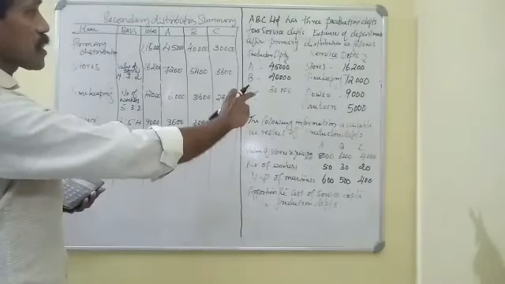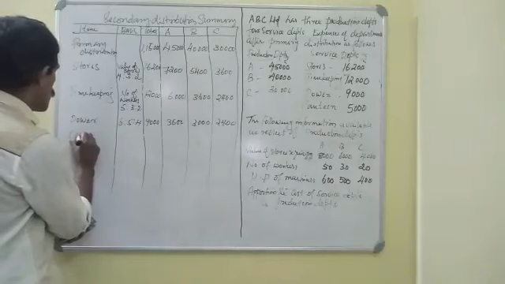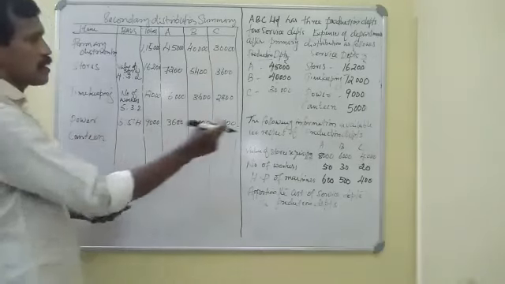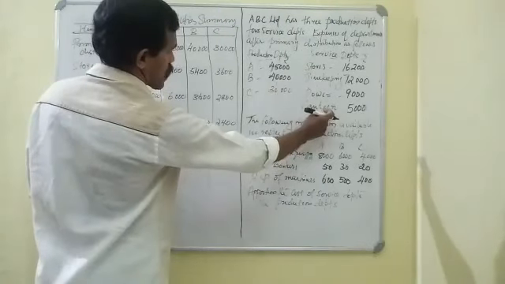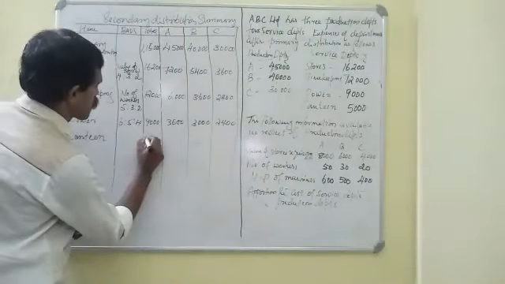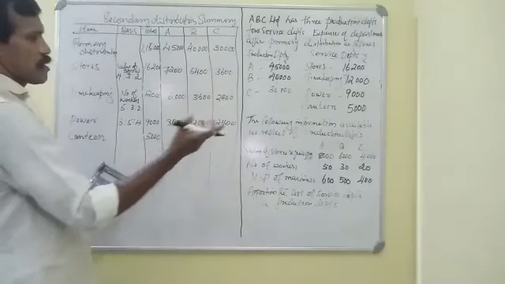Done. Our last service department is canteen. The total overhead as per primary distribution summary is 5,000.